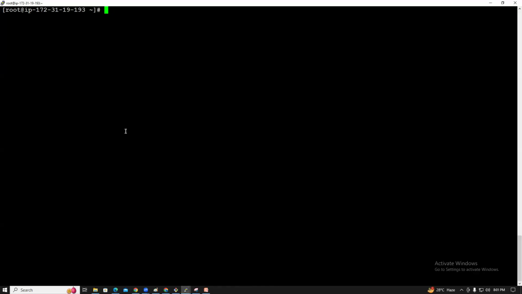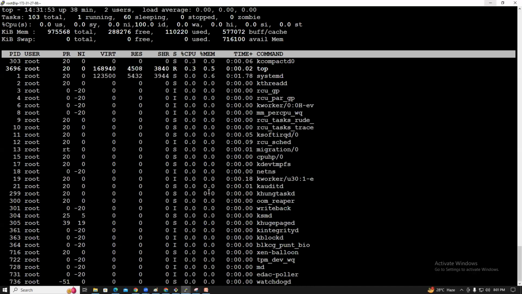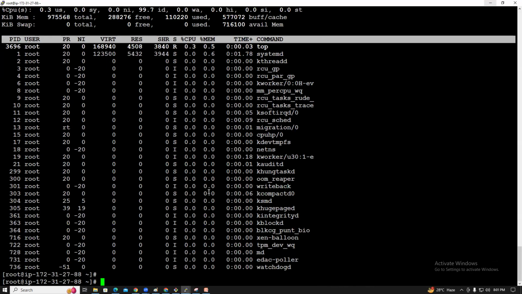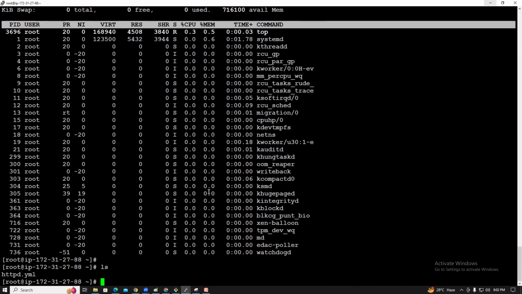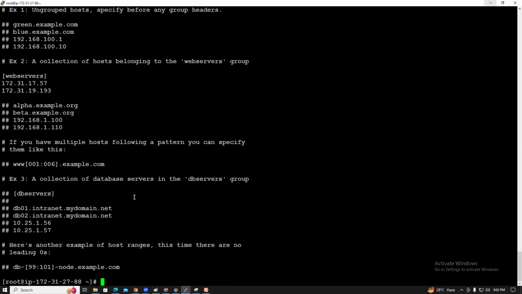Where we installed Ansible, guys? The Ansible server is the 88 server. ls. So here we created, right? cat /etc/ansible/hosts. Yeah, we defined it in this Ansible hosts file.